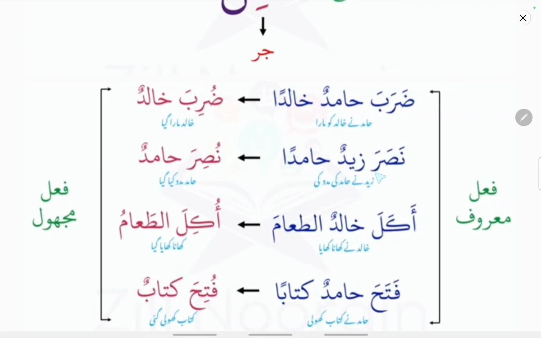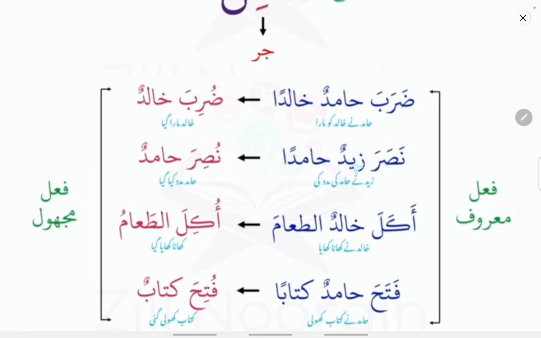Similarly, you can see nasara means he helped. Nasara Zaidun Hamidan. So Zaid helped Hamid. In order to make this active verb into a passive verb, the ra is left as it is, the ain kalima will receive a kasra, the fa kalima will receive a dhamma. So nusira Hamidun means Hamid was helped. Who helped Hamid is not mentioned here, but nasara Zaidun Hamidan means Zaid helped Hamid.